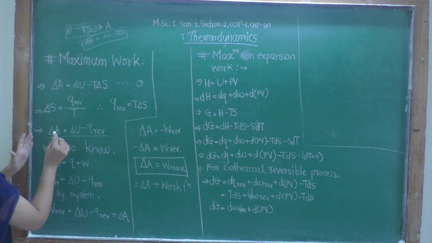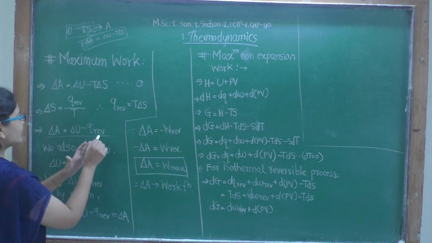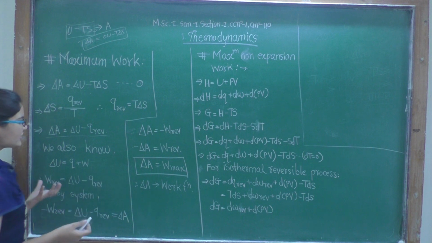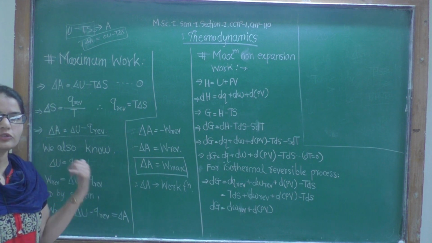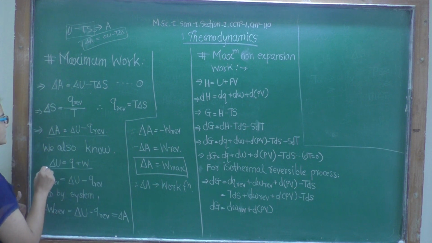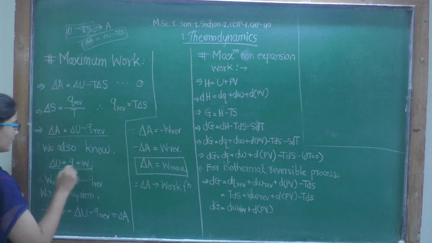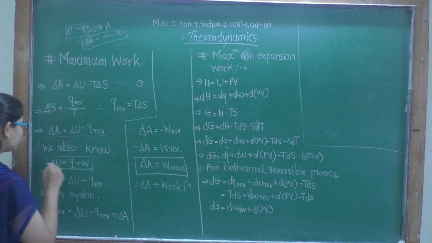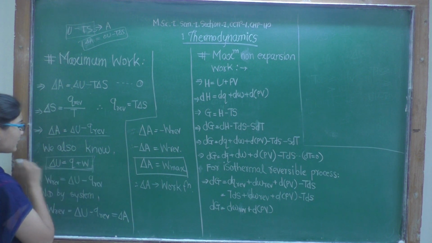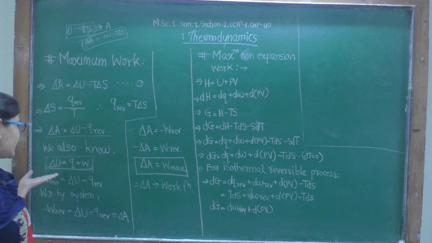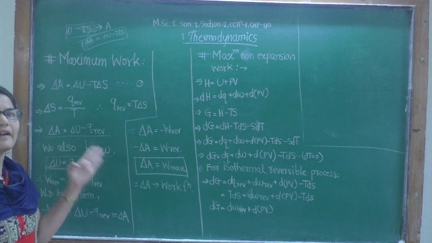Now we also know the first law. What is the first law? Delta U is equal to Q plus W. It should be on the tip of your tongue, because we have studied it from the very beginning and we are using it at every step. So delta U is equal to Q plus W, change in internal energy equals heat and work done.